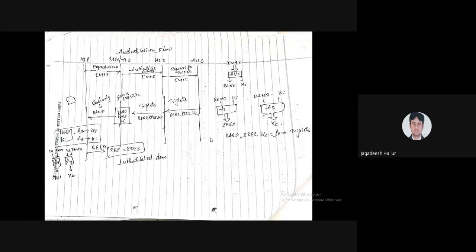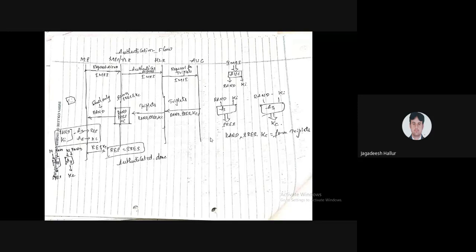This is very, very important, a very interesting point: how the authentication flow takes place. See, the mobile station is there, that is the MS. The MSC VLR is there, that is the mobile switching center or visitor location register. And next is the HLR, the home location register, and the authentication center.